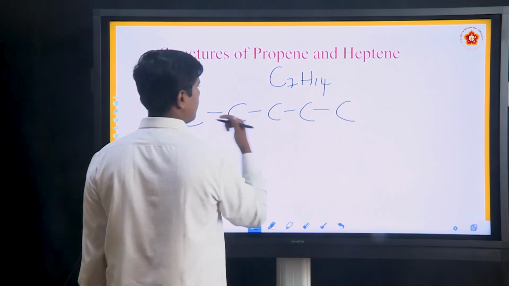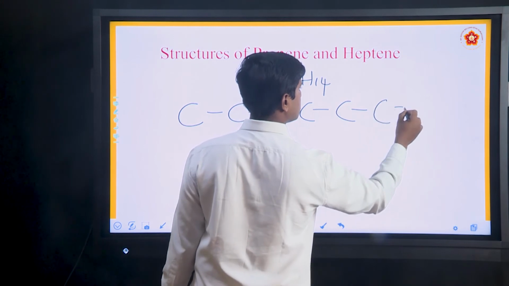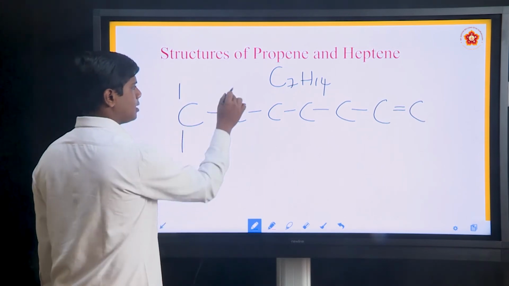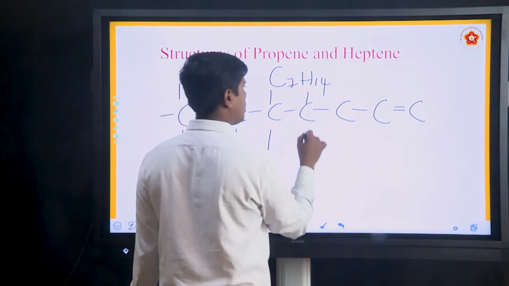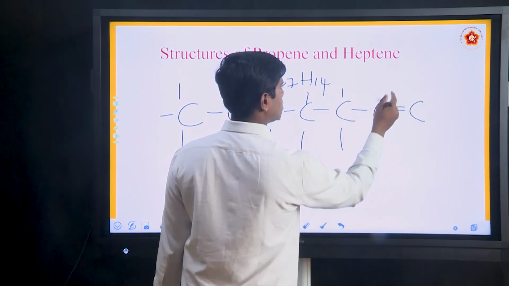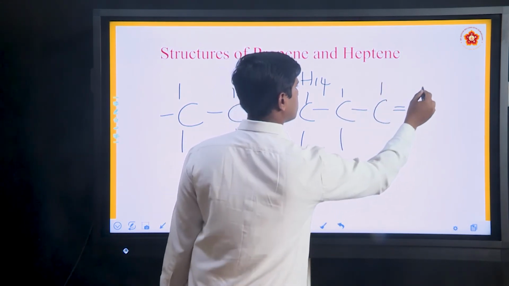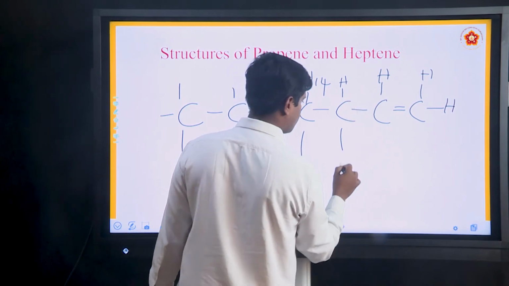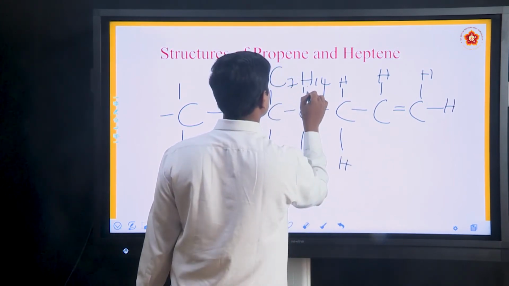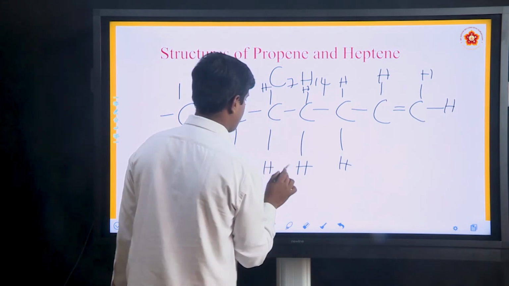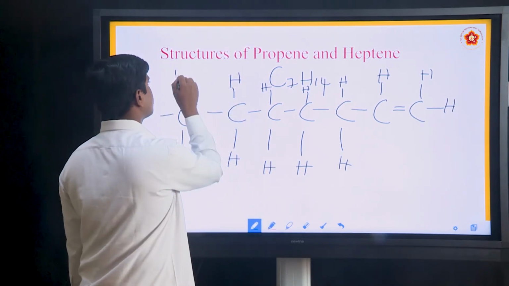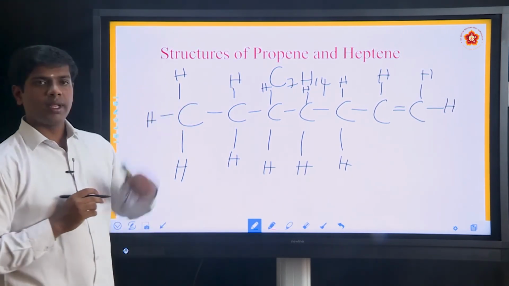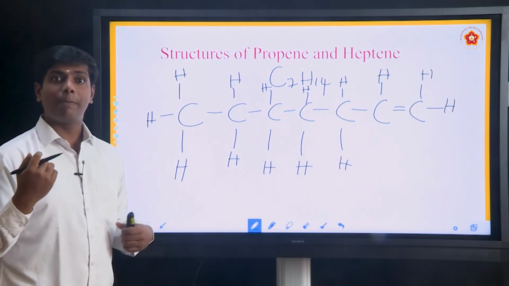1, 2, 3, 4, 5, 6, 7 carbon atoms. Now we can easily fill the hydrogen atoms. This is the structure of heptene. Can we try the structure of pentene?